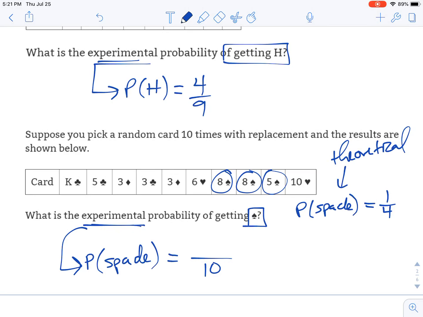So our probability of spade would be 3 out of 10, which would be 30%. And then we thought in theory it should be 1/4, which is 25%. So again, they're different, and that's okay. The experimental is what actually happens. The theoretical is just what we think should happen, and it's okay if they're different.